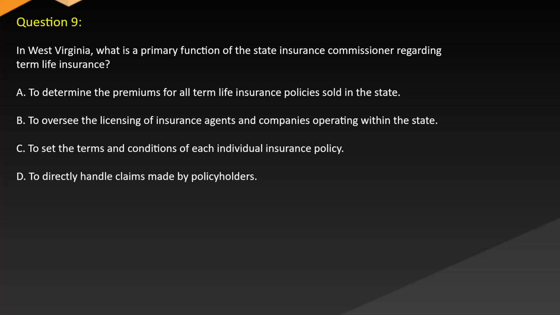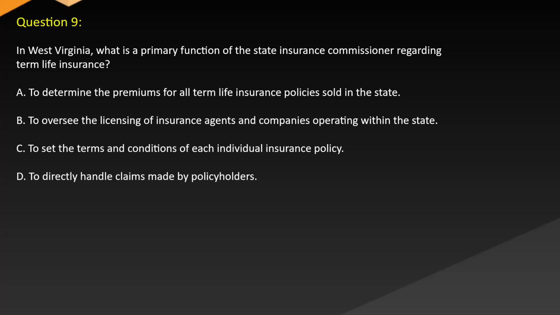Question 9. In West Virginia, what is a primary function of the State Insurance Commissioner regarding term life insurance? A. To determine the premiums for all term life insurance policies sold in the state. B. To oversee the licensing of insurance agents and companies operating within the state. C. To set the terms and conditions of each individual insurance policy. D. To directly handle claims made by policyholders.